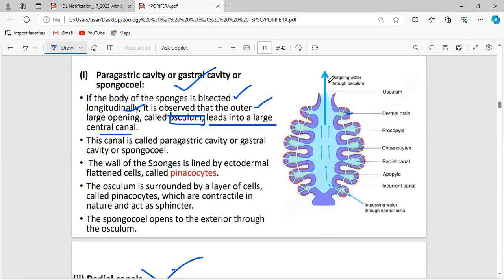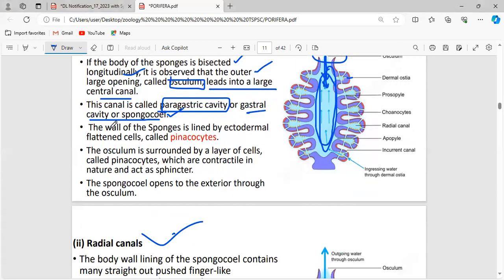This is the place where the water is taken out. This is called the osculum. When we enter via this osculum, we can see a larger space, a larger cavity, and that is called the paragastric cavity, or the gastral cavity, or the spongiocoel. This osculum leads to the central body cavity that is called the spongiocoel.